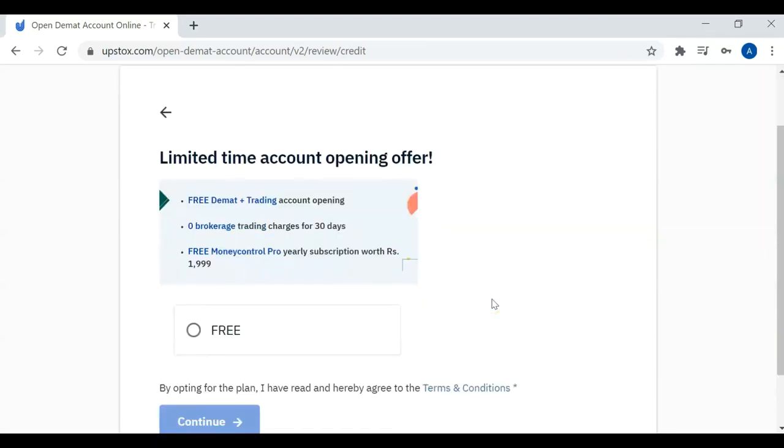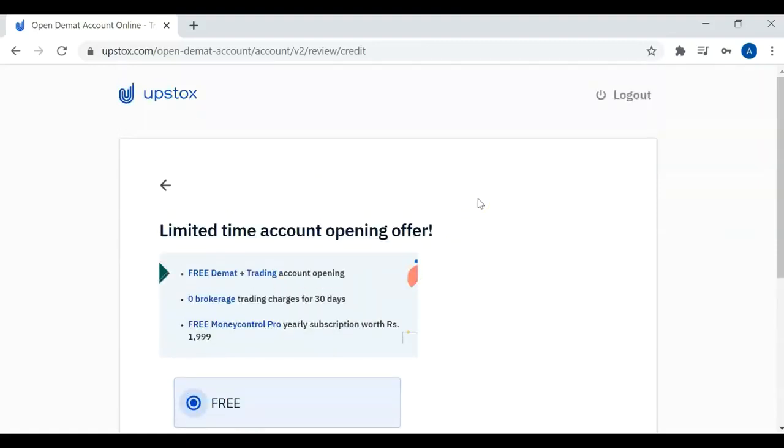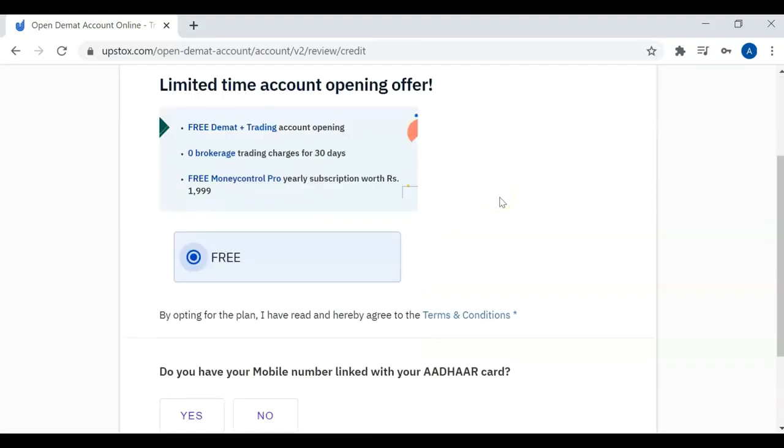Currently there is a limited-time account opening offer running from July 1 to July 5, 2020, wherein the Demat account plus trading account opening charges are 0. Generally these opening charges are around 299 rupees, and a monthly rental of 25 rupees or an annual rental of 300 for Demat account maintenance will be charged. But as there is a promotion running currently, there is no account opening charge and also no Demat account maintenance charge for the first 1 year.